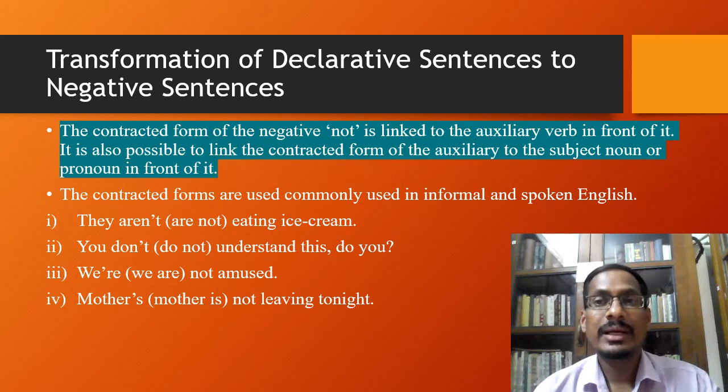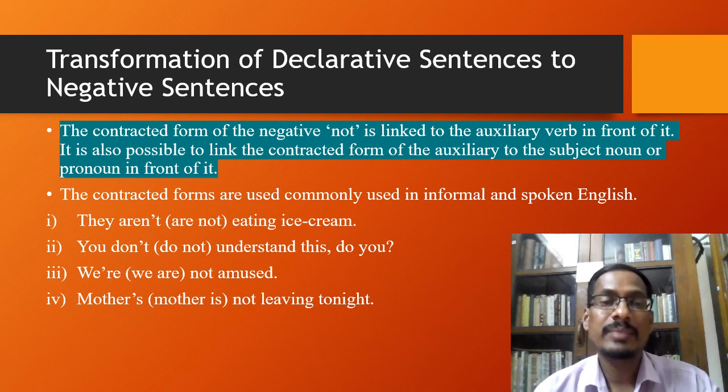Now the contracted form of not is linked to the auxiliary verb are. So instead of are not in its full form, the contracted form of not is linked to the auxiliary, and therefore it is aren't. So they are not or they aren't eating ice cream.